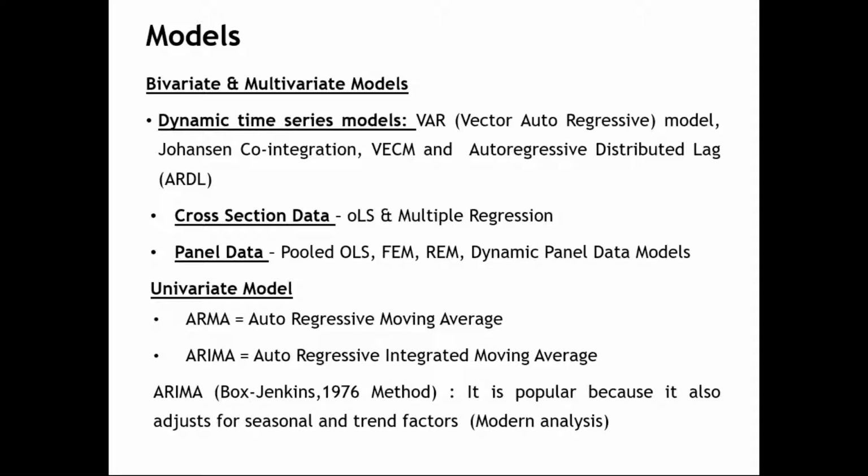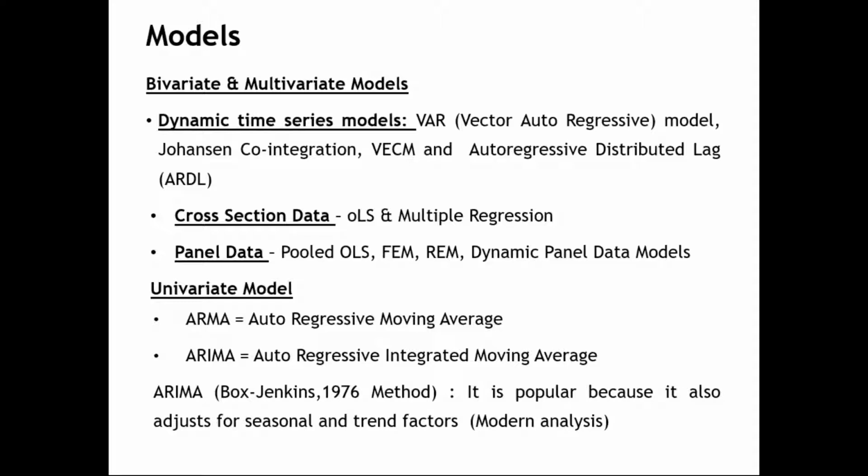The I is missing in ARMA, whereas in ARIMA the I is there. I will tell you the significance of this I in a future slide. This ARIMA model is considered a most powerful tool for predicting and forecasting the future of data, where it assumes the past values of the data itself.